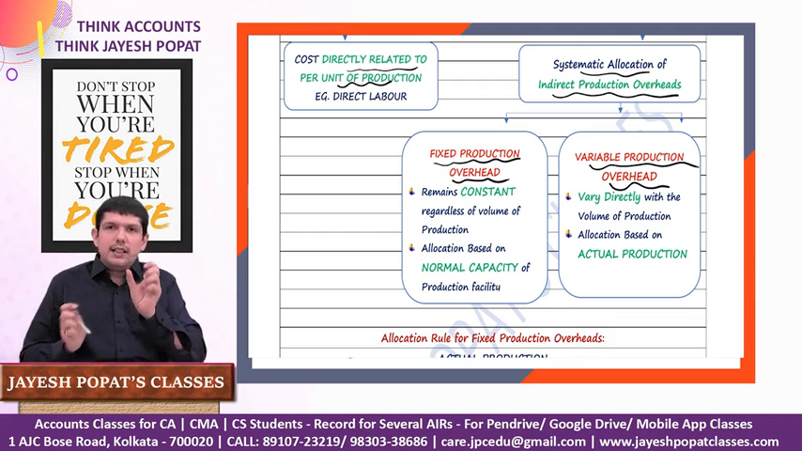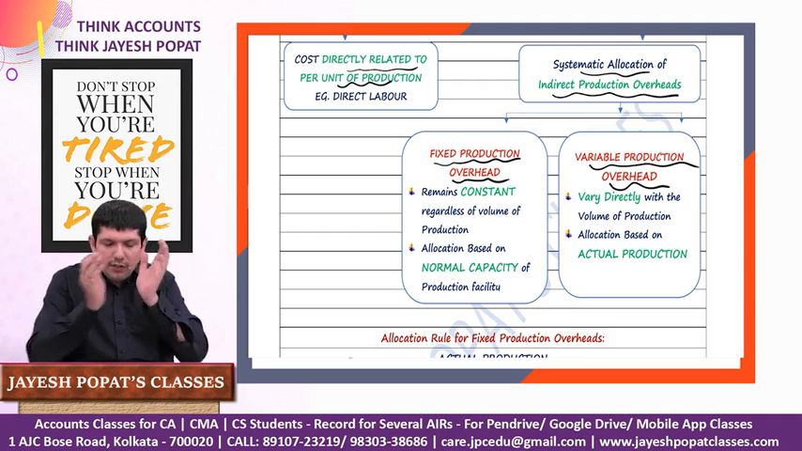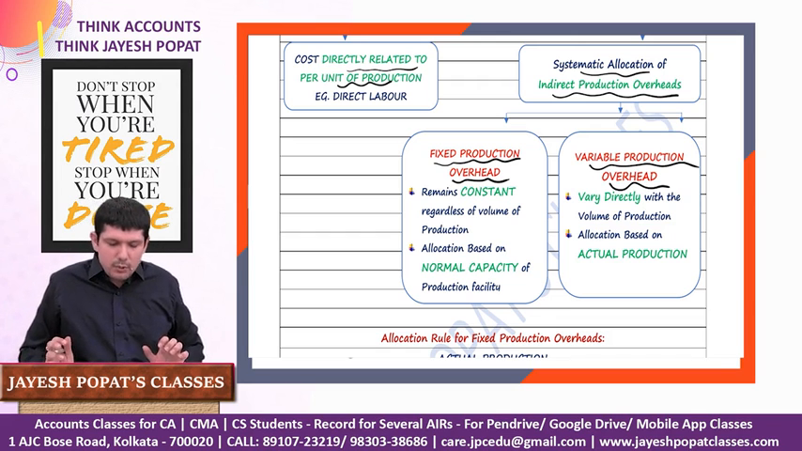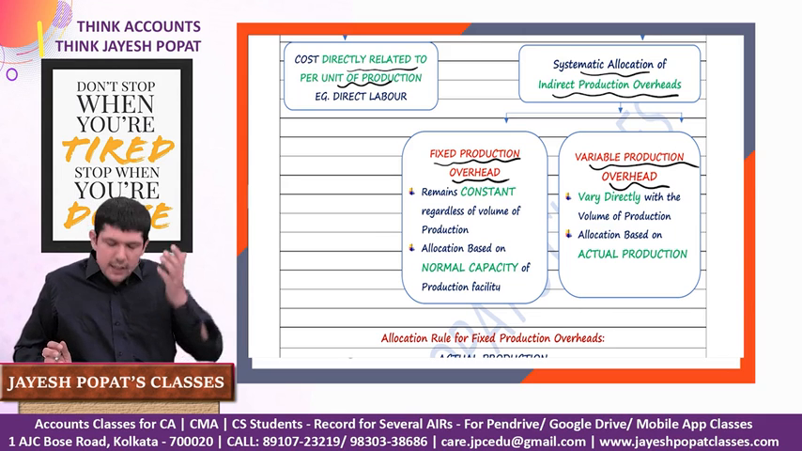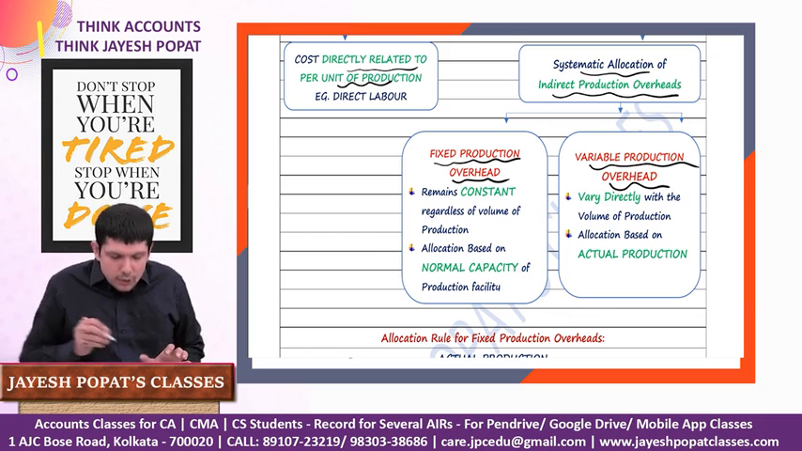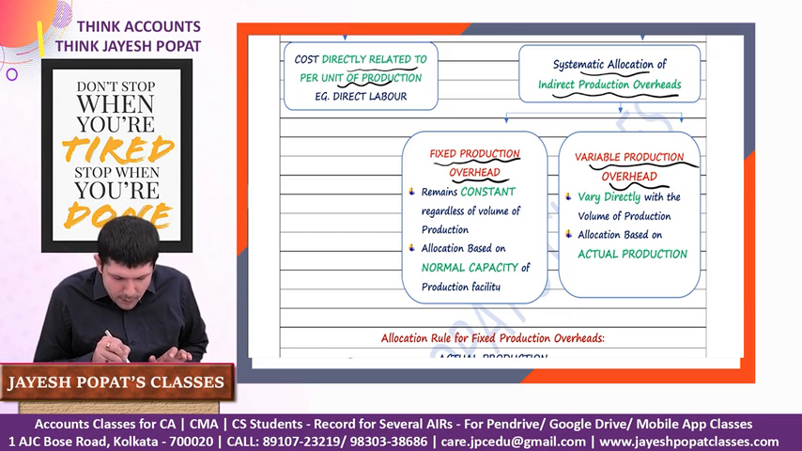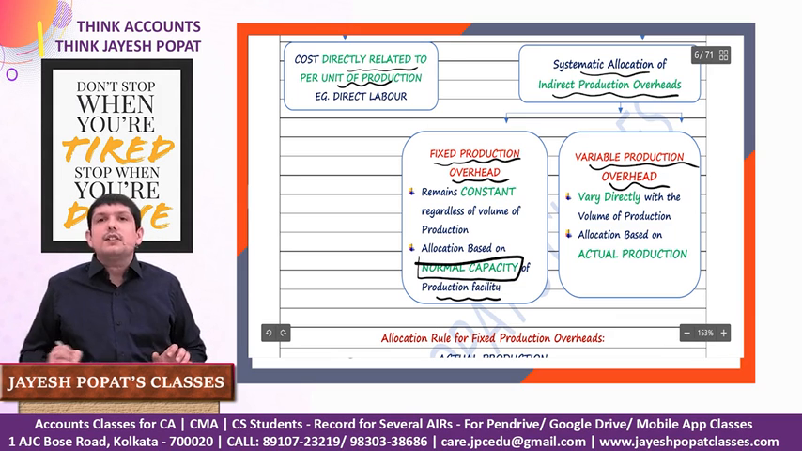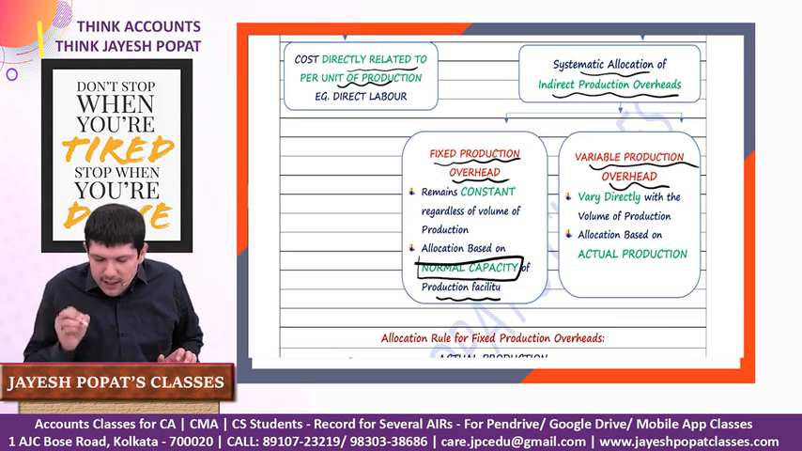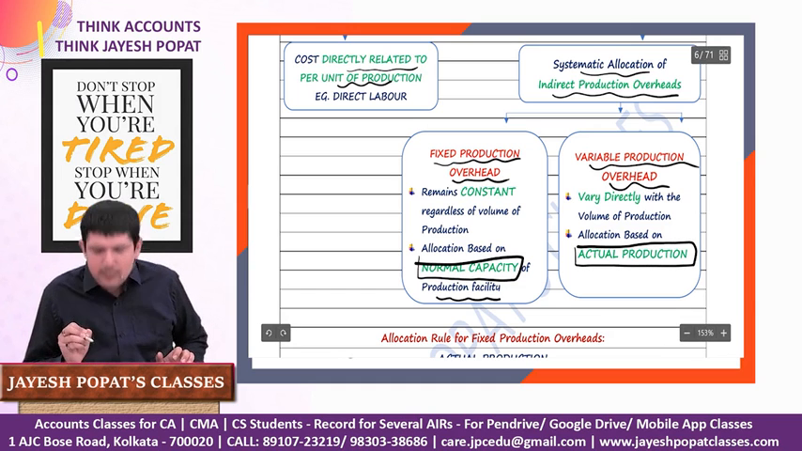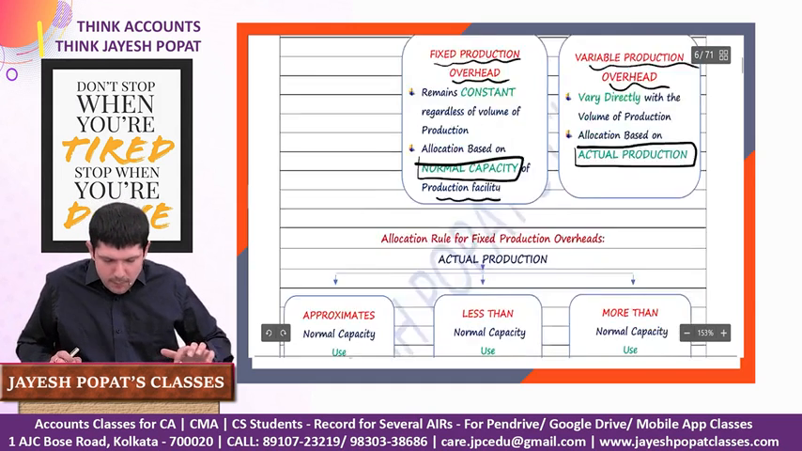Now, while calculating the per unit rate of fixed production overhead and variable production overhead, what is the denominator that we need to take for calculating the rate? Because we know that the rate is calculated as amount by unit of production. So the allocation of fixed production overhead should be based on the normal production capacity of the production facility, whereas in case of variable production overhead, the rate should be calculated based on the actual production.